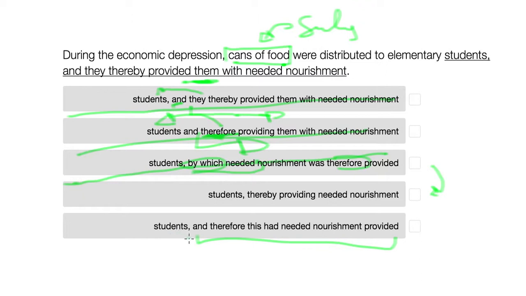Another problem that we see is "and" would introduce a separate sentence, and that "therefore" would have to, again, be able to stand alone. And this is making reference to a previous subject, which we've already seen would be cans of food in this clause, and that doesn't make sense. Therefore, cans of food had needed nourishment provided, because cans of food are not providing this nourishment. Somebody is providing these cans of food to the students.